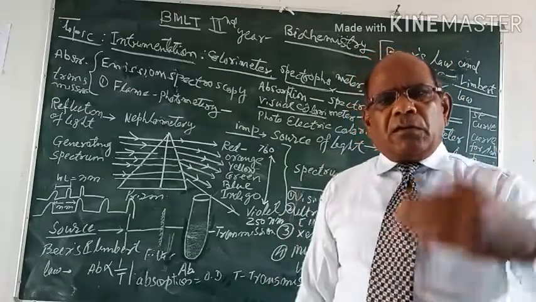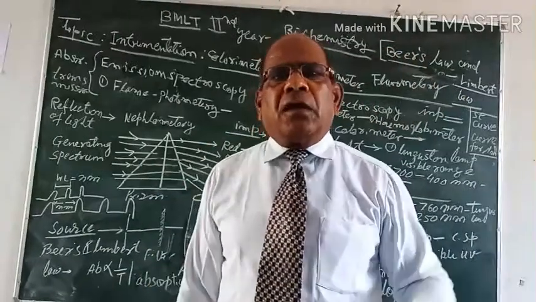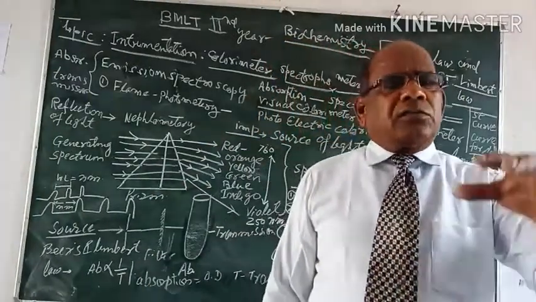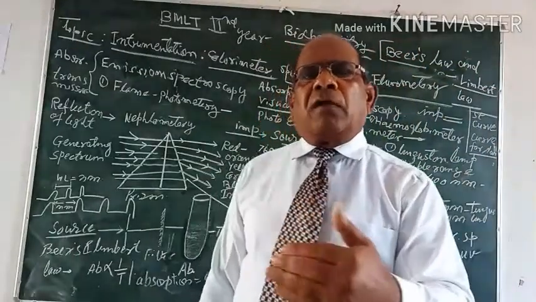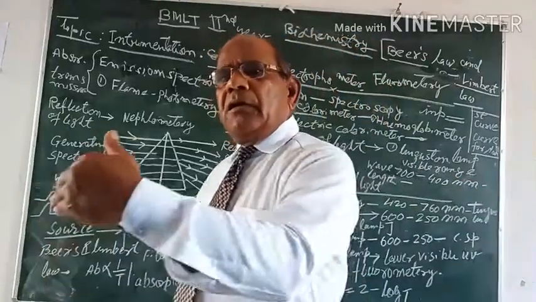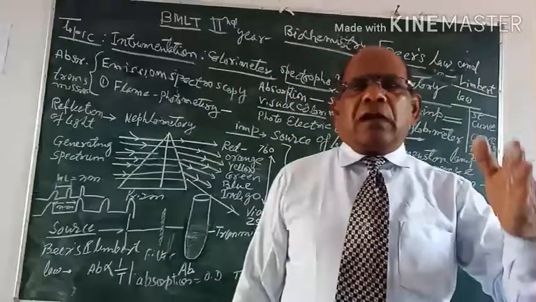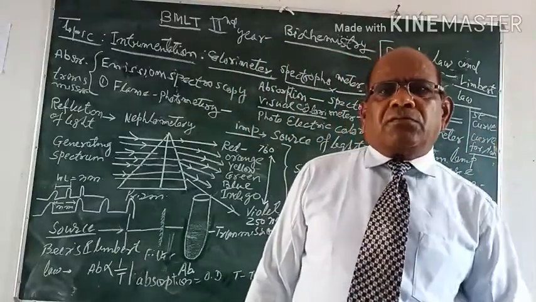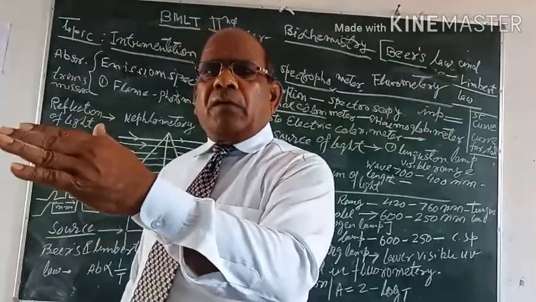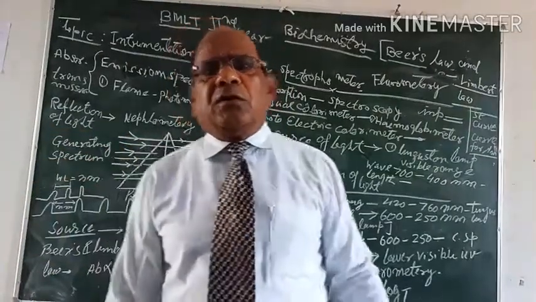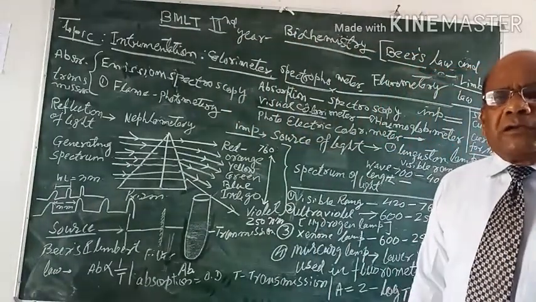Defined spectrum, I will let you relate afterwards. Defined spectrum of light. Some amount of light is absorbed in the solution, and the remaining amount of light is transmitted from the solution outside. So there is a relationship between the absorption and transmission of the solution. The instrument used for this estimation is known as a colorimeter.